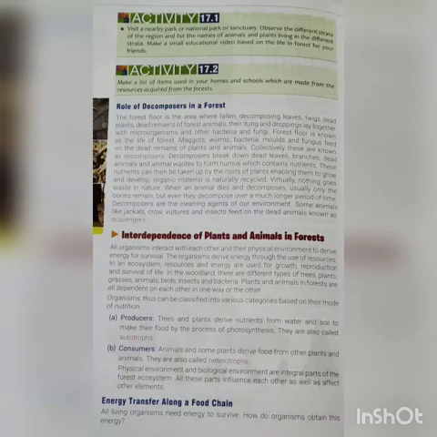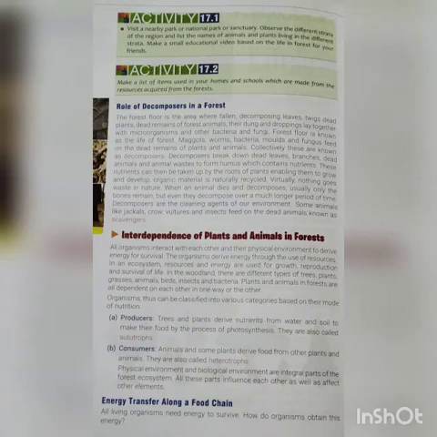Now students, these microorganisms feed on the dead remains of plants and animals. So that means these decomposers break down the dead leaves, branches and dead animals to form humus, which contains a lot of essential nutrients that the trees can take up with the help of roots, and it helps them to grow and develop naturally. Now students, when an animal dies and decomposes, usually the bones remain in the soil, but they decompose after a very long period of time. So that is why decomposers are also known as cleaning agents of the environment.